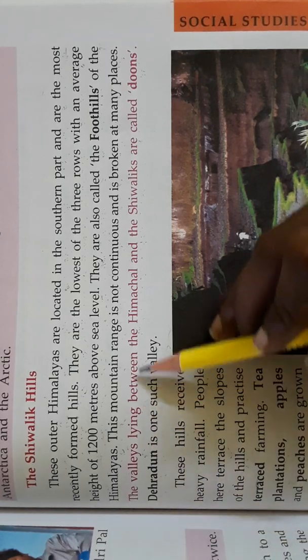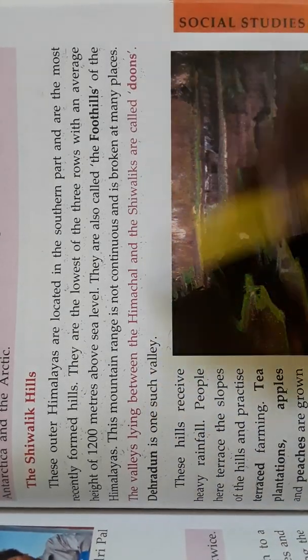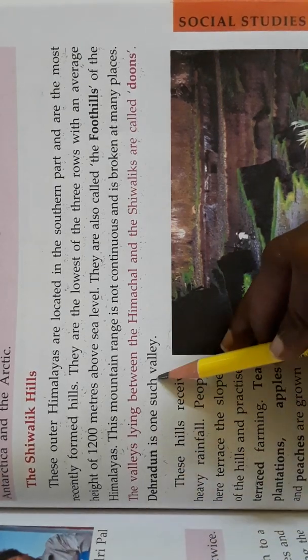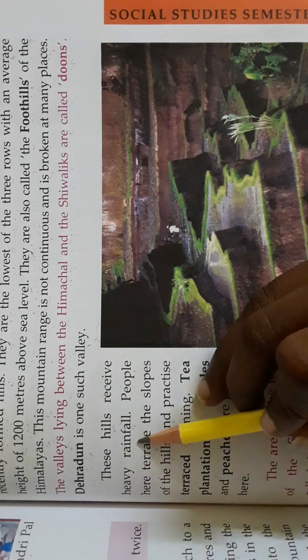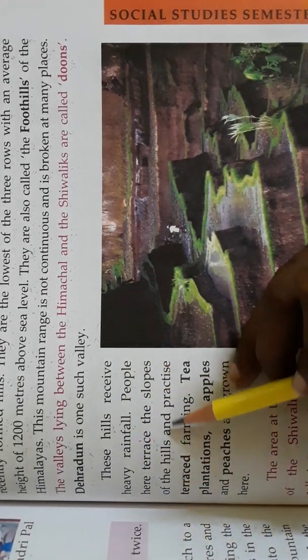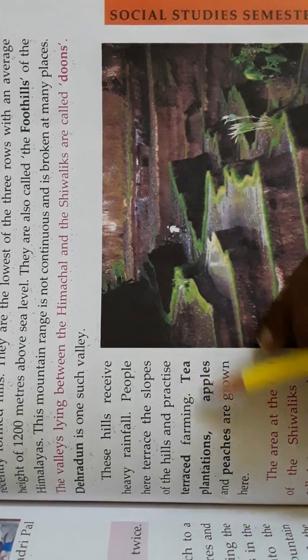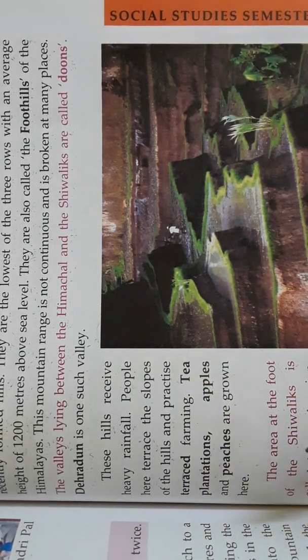The valleys that lie between the Himachal and Shivaliks are called dunes. Dehradun is one such valley. These hills receive heavy rainfall. People here terrace the slopes of hills and practice terraced farming. Tea plantation, apples and peaches are grown here.